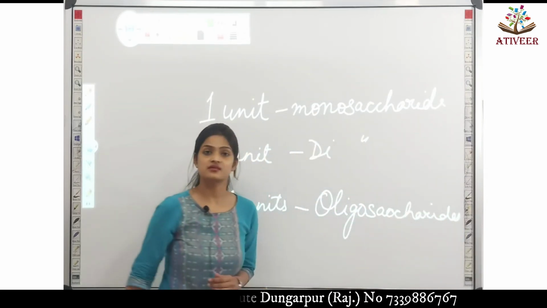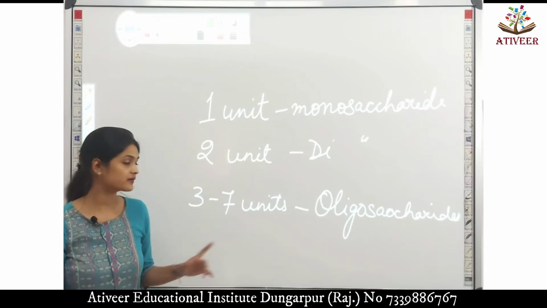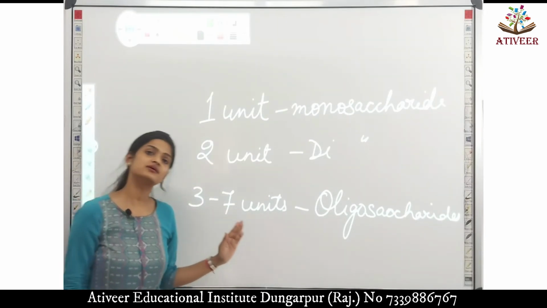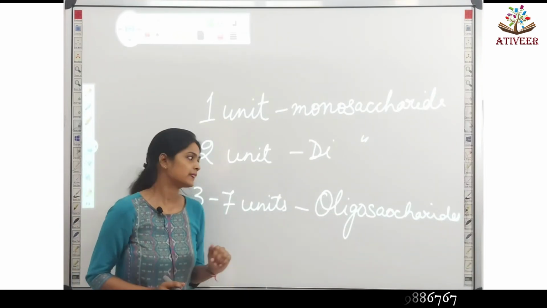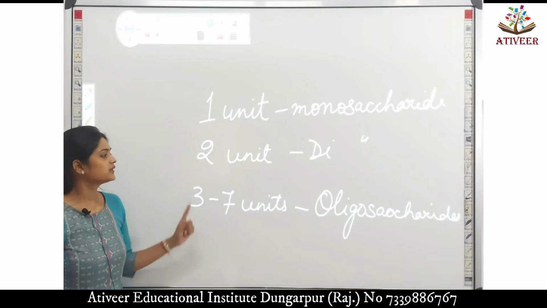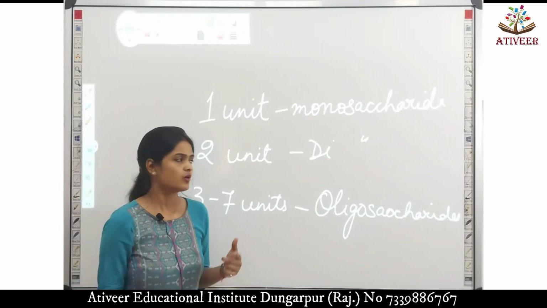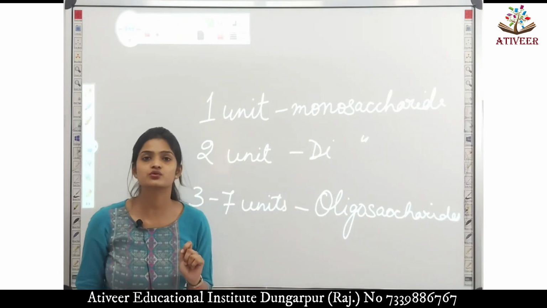So, beta, in this way trisaccharide is also an oligosaccharide, because trisaccharide consists of 3 units. So it will fall under the category of oligosaccharide. But we generally refrain from using the word trisaccharide. We generally use oligosaccharides, which means it consists of 3 to 7 units.